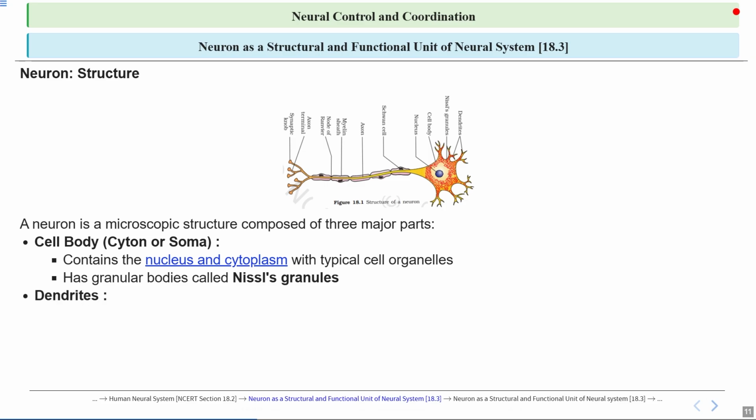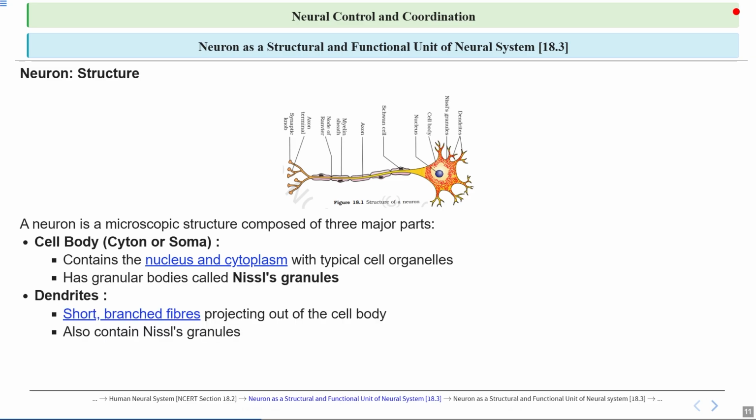Now dendrites, these are short branched extensions that come out of the cell body of a neuron, and their main job is to receive signals from other neurons or sensory receptors. So they act like tiny antennas, capturing information and passing it towards the cell body, which then decides whether to send a signal along the axon to other parts of the nervous system. So this helps in communication within the brain and throughout the body. So dendrites are short branched fibers projecting out of the cell body, and also contain Nissl granules.